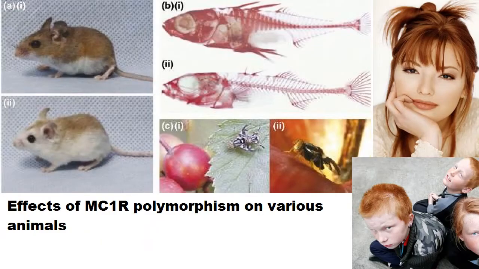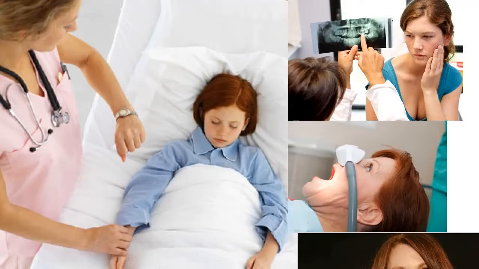In humans, for example, the MC1R gene, that's melanocortin-1 receptor, that affects skin and hair coloration also plays a role in metabolizing some anesthetics. The polymorphisms in this gene that produce red hair color also cause the person to metabolize anesthesia at a different rate. The result is that redheads generally need about 20% more anesthesia during surgical procedures to maintain the same level of suppressed awareness. That's an important thing to know, especially for redheads and their anesthesiologists.